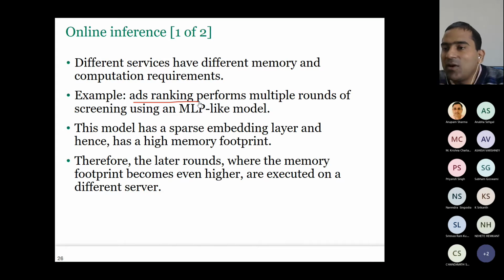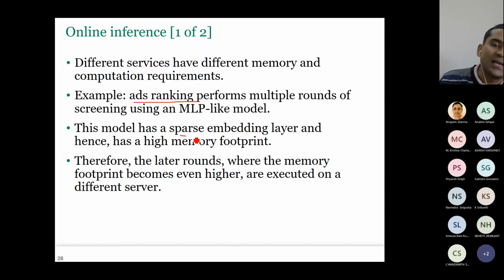If I tell you the word ad ranking, what do you understand from this? Yes, which ad should be shown first? Which ad is the most relevant for this person to see based on the content that he is interacting with? So here you may do multiple rounds of screening to finally decide this ad is the best.